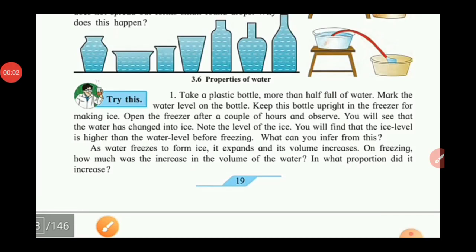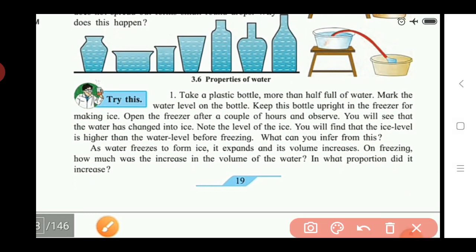So after opening the freezer after a couple of hours, observe. Here, after taking out the bottle from the freezer, what do you observe, or what do you see? The water has changed into ice. When we keep the water bottle in the freezer, this water gets converted into ice after a couple of hours. After converting the water into ice, note down the level of that ice. You will find that the ice level is higher than the water level before the freezing.